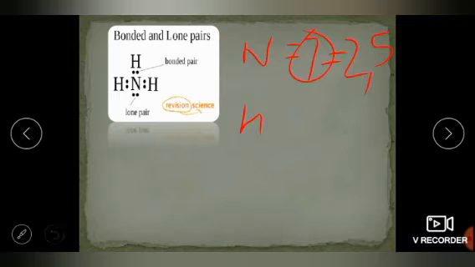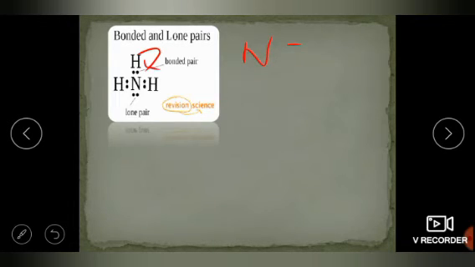Okay, so the same thing has happened in this shape. You can see here nitrogen has 5 electrons in the outermost shell and bonds with 3 electrons to make an octet. Each hydrogen is giving 1 electron to nitrogen.